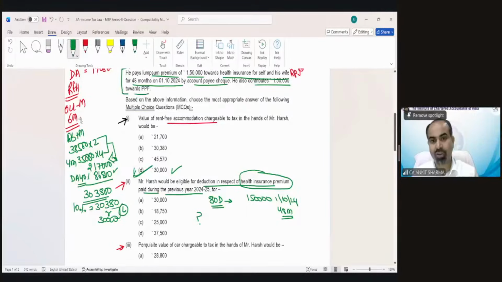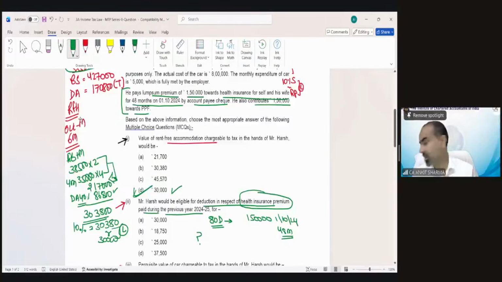You have the question in front of you. You have the solution, but do not give me option A, B, C, or D. I wanted to know the formula to solve these kinds of questions.